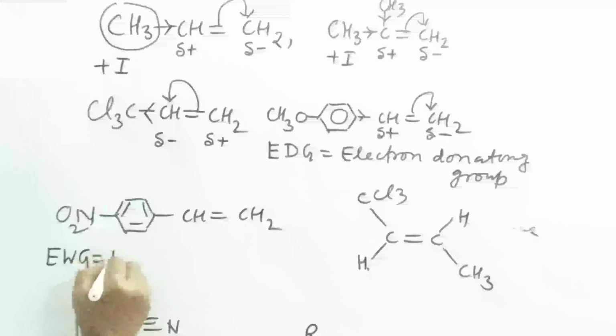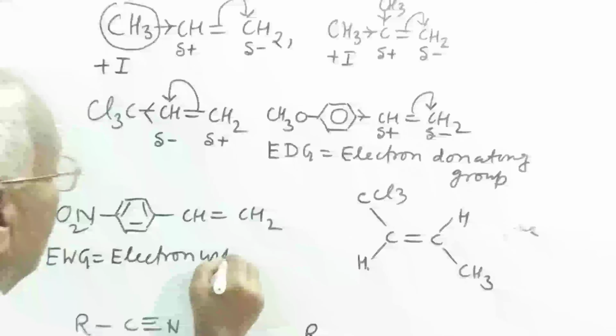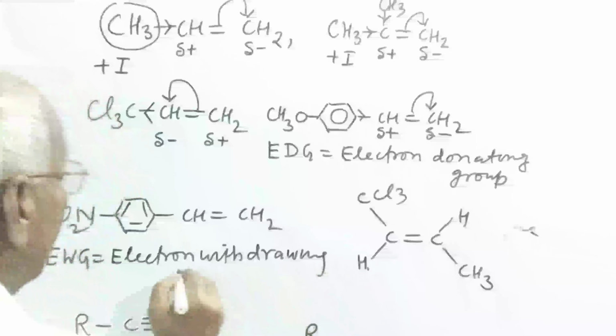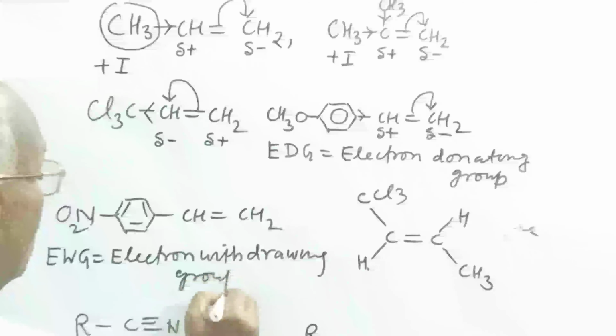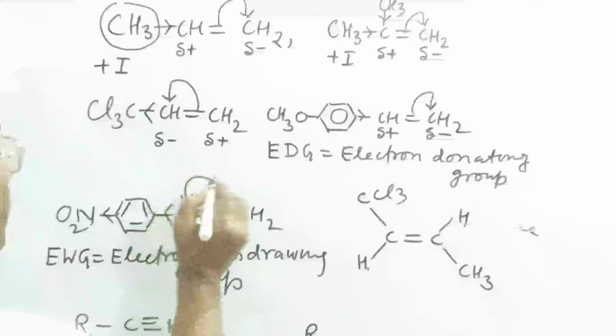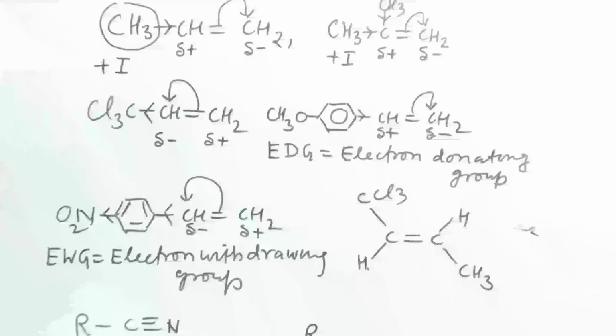Nitro group is electron withdrawing group. So it withdraws the electron like this. So direction of transfer is this. Like this, this is slightly positive and this is slightly negative.